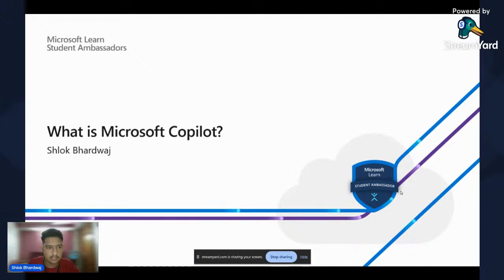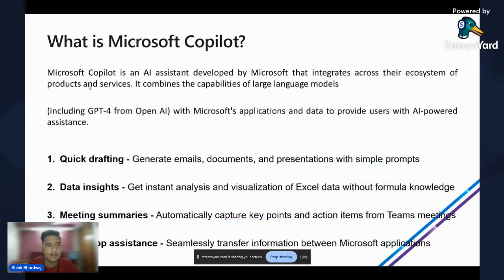Okay, so let's start. Moving on to the next slide. What actually is Microsoft Copilot? Let me explain. Microsoft Copilot is an AI assistant developed by Microsoft that integrates across their ecosystem of products and services. It combines the capability of large language models, for example, ChatGPT from OpenAI, GPT-4, 4o Mini, Gemini, etc., with Microsoft's applications and data to provide users with AI-powered assistance.